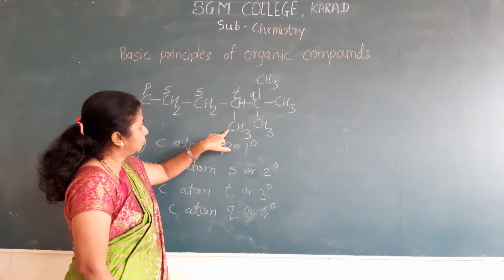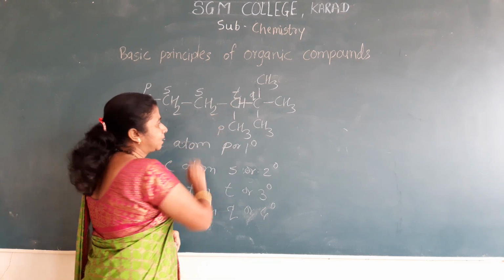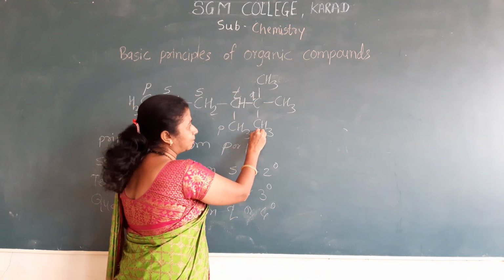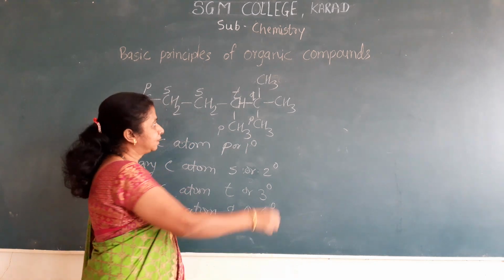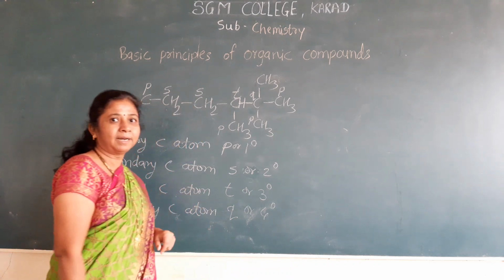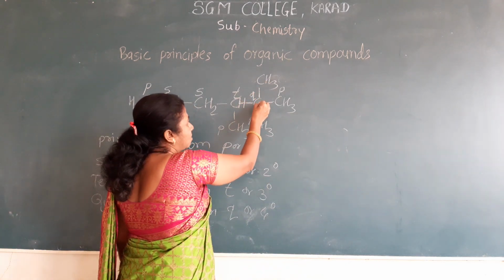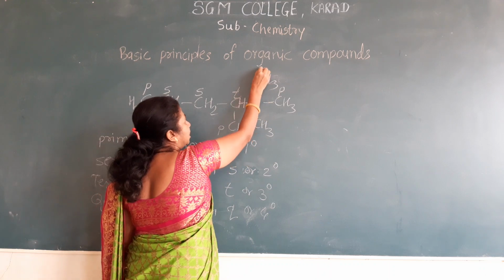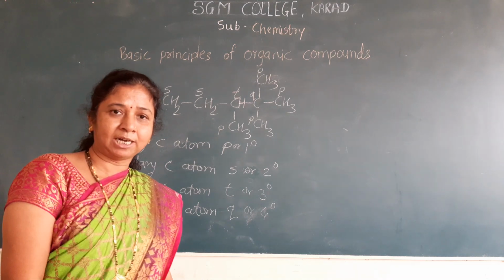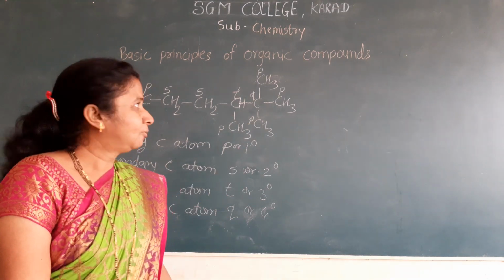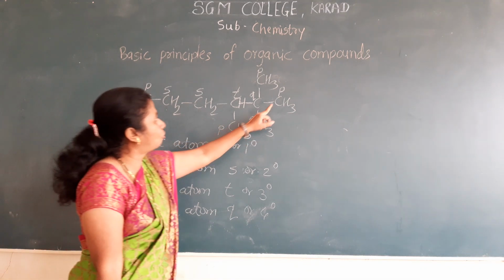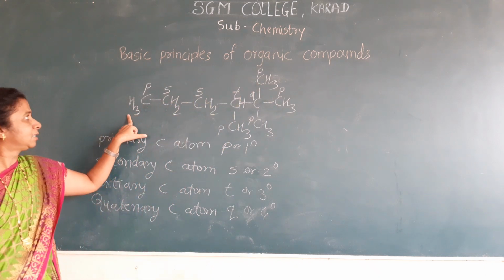This carbon atom which is attached to one carbon atom is the primary carbon atom. This carbon is also attached to one carbon atom, it is also a primary carbon atom. This carbon is bonded with one carbon atom, it is a primary carbon atom. This carbon atom is also bonded with one carbon atom, it is also a primary carbon atom. Then find out how many primary hydrogen atoms. How many primary carbon atoms are there? 4 primary carbon atoms, each attached to 3 hydrogen atoms.